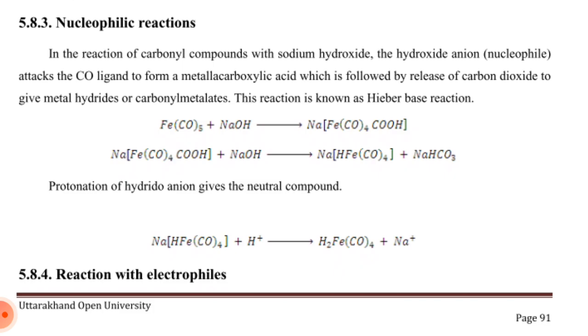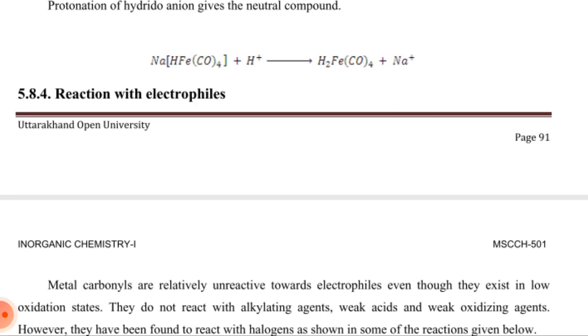Fe(CO)5 reacts with NaOH to give NaFe(CO)4COOH. NaFe(CO)4COOH reacts with sodium hydroxide. We get Na[HFe(CO)4] and NaHCO3. Protonation of the hydride anion with the neutral compounds: Na[HFe(CO)4] plus H plus gives H2Fe(CO)4 plus Na plus. Reaction with electrophiles.